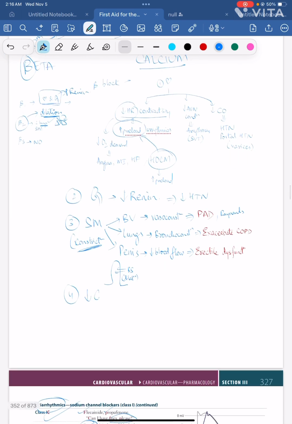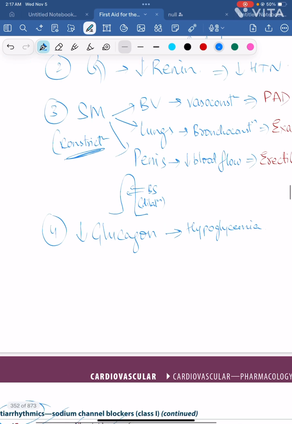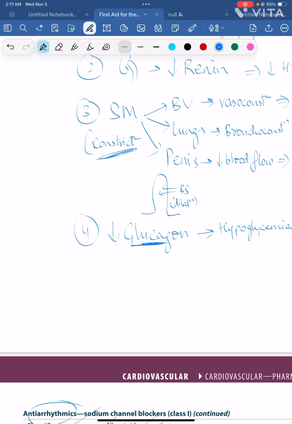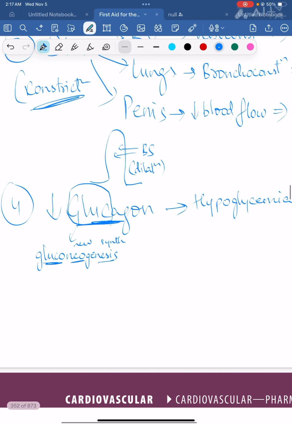Another thing you have to remember is it decreases glucagon. This will cause hypoglycemia. Why hypoglycemia? Because glucagon, in the name itself you have glu, that means glucose. So the glucose increasing hormone is glucagon, right? So how do you increase glucose? Gluconeogenesis. So gluco is glucose, neo means new, genesis is synthesis. So glucose synthesis, right? Gluconeogenesis. Then comes lipolysis. Lipo is fat, lysis is breakdown.